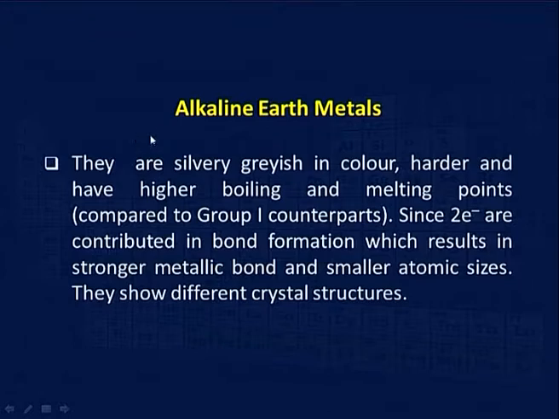The alkaline earth metals comprise beryllium, magnesium, calcium, strontium and barium. They are silvery greyish in color, harder, and have higher boiling and melting points compared to their counterparts in group 1. Since 2 electrons contribute in bond formation, which results in a stronger metallic bond, they are smaller in atomic size, and they show different crystal structures.